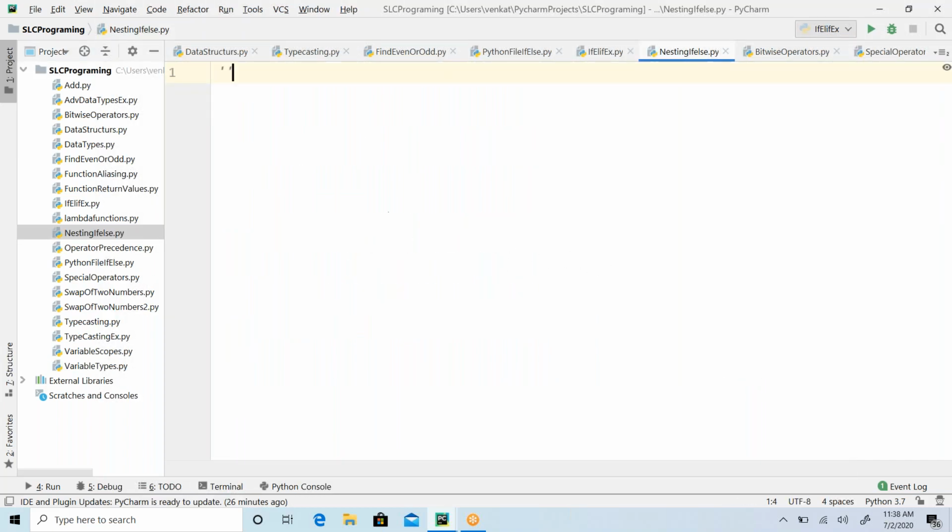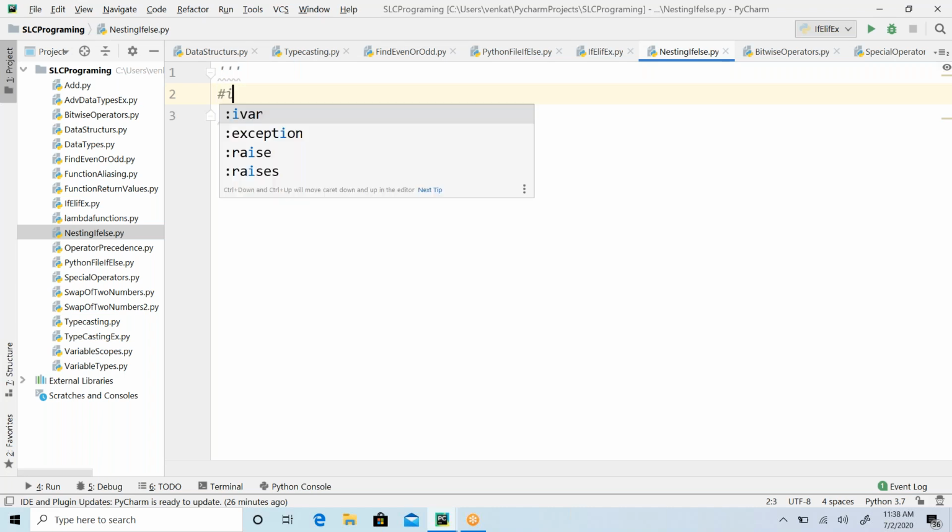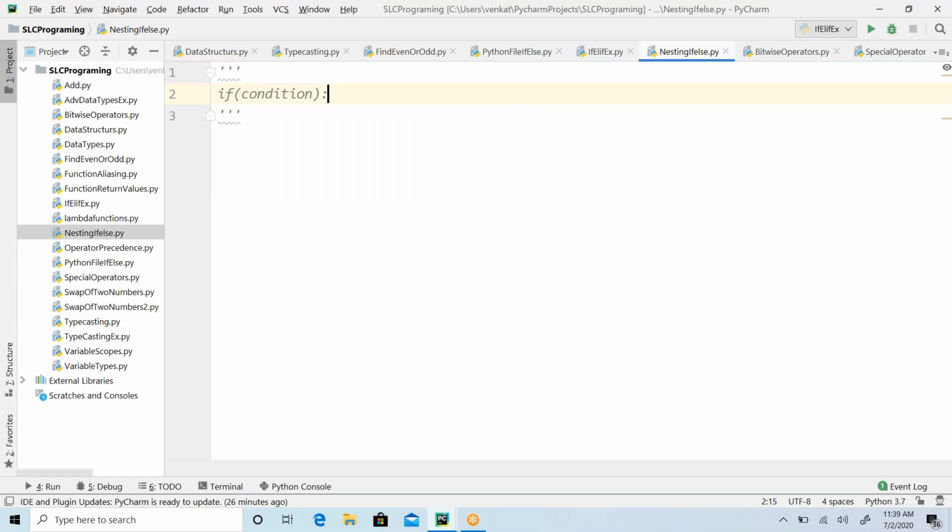Nesting of if else means that I can write an if condition. If the condition is satisfied, then again I'm going to write another condition here. If that condition is satisfied, again I can have another condition inside this.